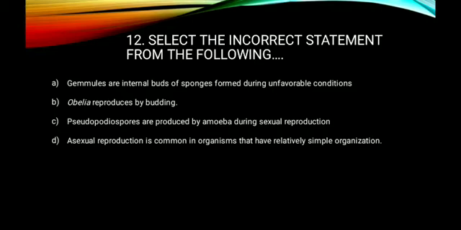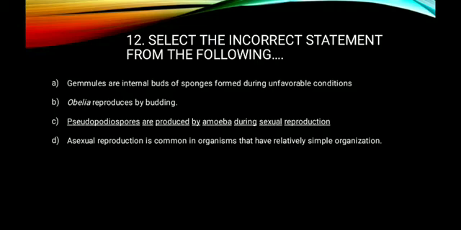This is definitely wrong, and they are asking for the incorrect statement. So definitely answer C is the right answer. Actually you may not know about Obelia because it is not given in the textbook. Even in such a case you can identify the correct answer if you know the remaining options. So answer C is correct for this question.